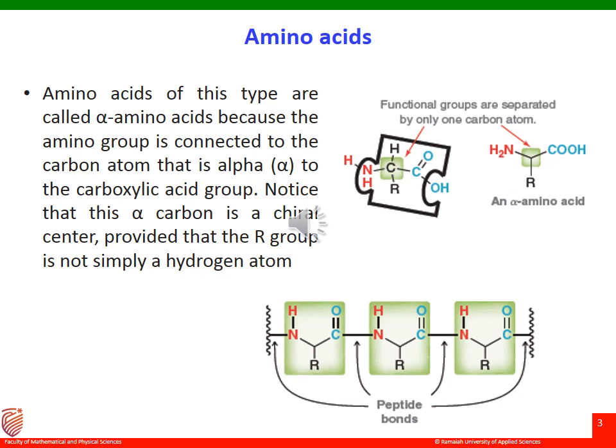Now, all these proteins are made up of sequences of amino acids. Amino acids contain the amine functionality and the acid or carboxylic acid group. They are called alpha amino acids. The term alpha is added because the alpha carbon is the chiral center, provided that the R group is not simply a hydrogen atom. Therefore, the terminology comes alpha amino acids: alpha because of chirality, amino because of the amine group, acid because of the carboxylic acid.